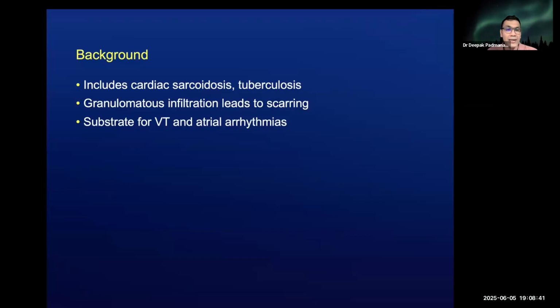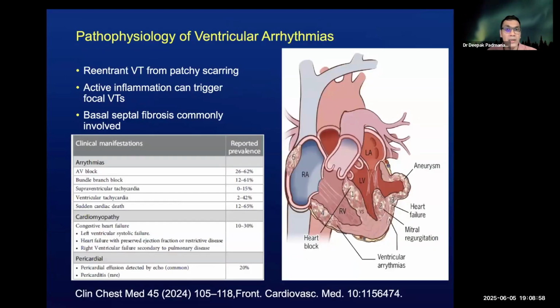Inflammatory cardiomyopathy, at the very least, includes cardiac sarcoid, tuberculosis, and a combination of the two. Both of them are present in these common tropical areas and even in the non-tropical regions. Granulomatous inflammation leads to scarring, which in turn forms substrate for VT and atrial arrhythmias. The pathophysiology of ventricular arrhythmias is mainly because of reentrant VT from patchy scarring. Active inflammation can trigger focal VTs, and basal septal fibrosis is commonly involved in these patients.